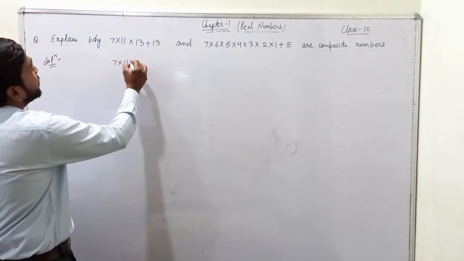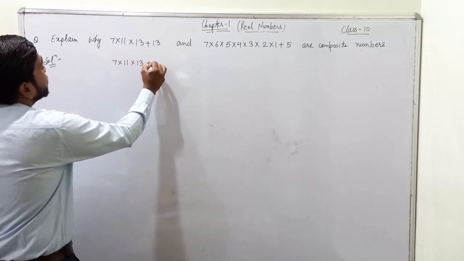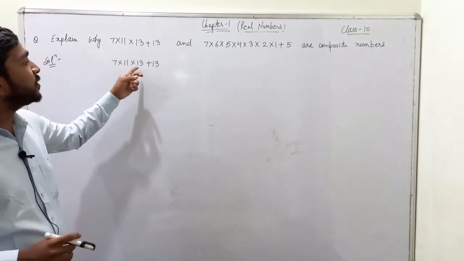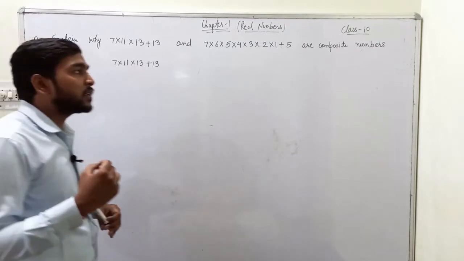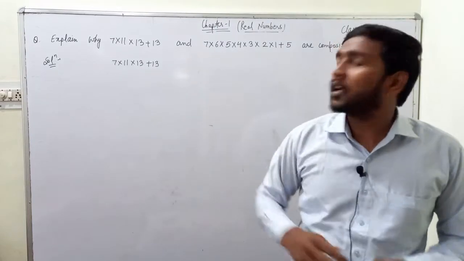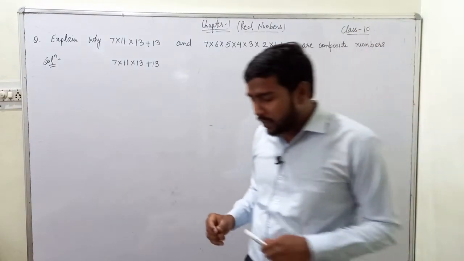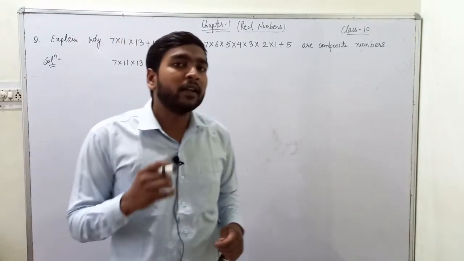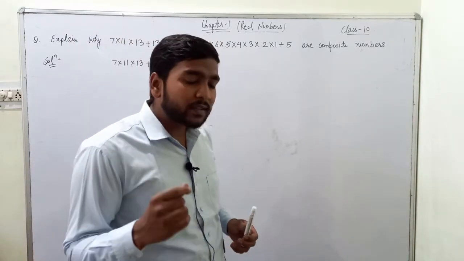First we have 7 times 11 times 13 plus 13. Here 7, 11, 13, all three numbers are prime numbers. But the given expression is composite. We should remember that the sum of two odd numbers is always an even number.